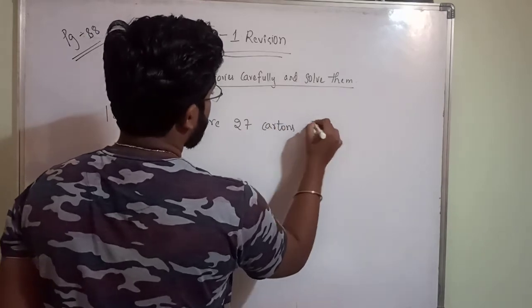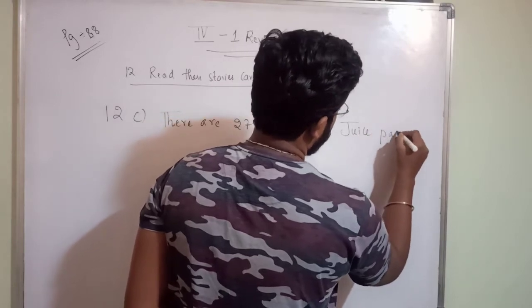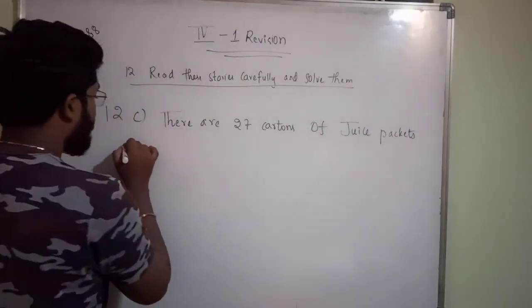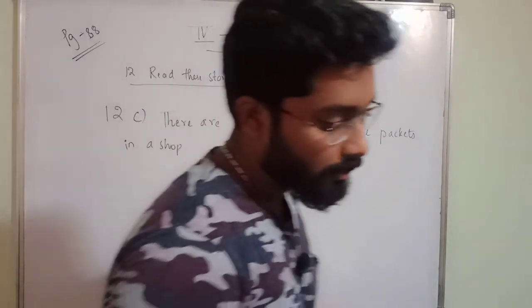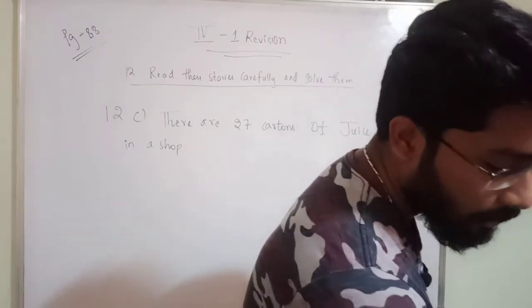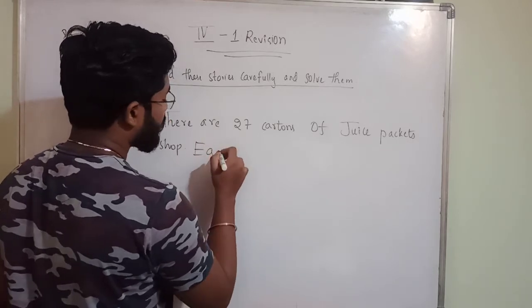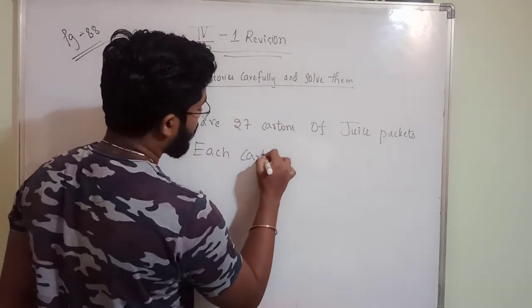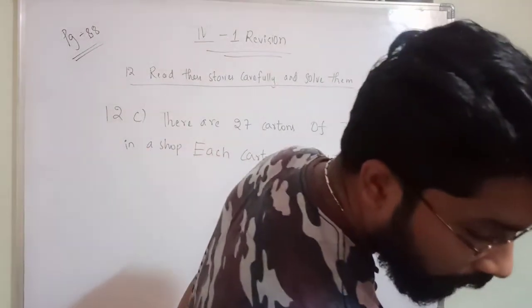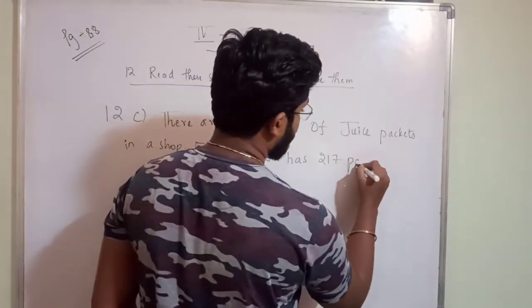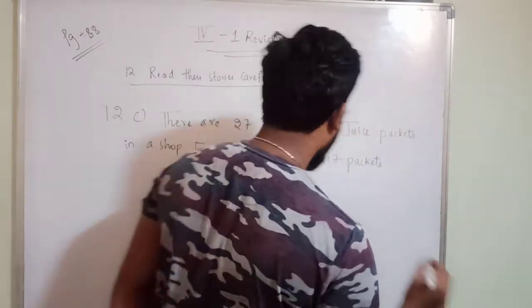Each carton has 217 packets. Find the total number of juice packets.